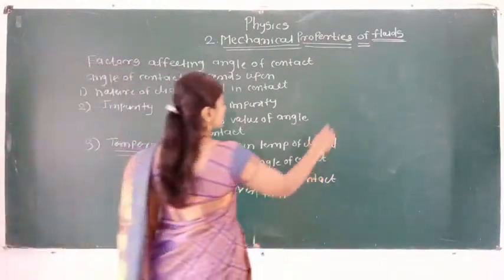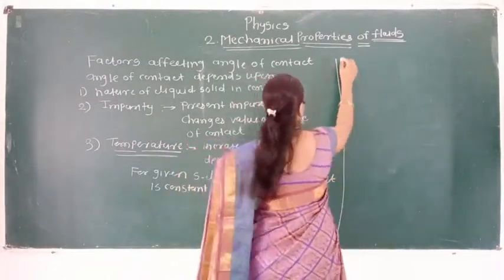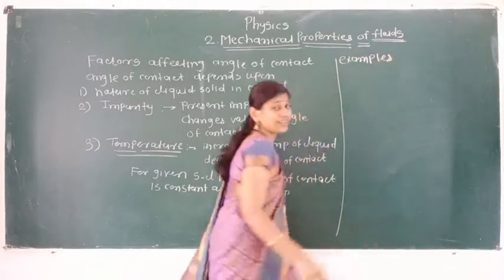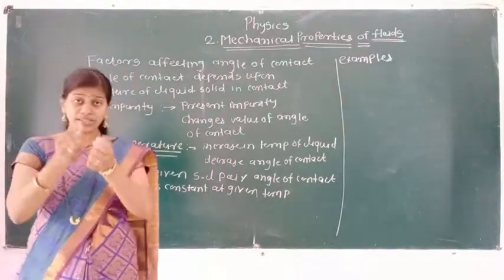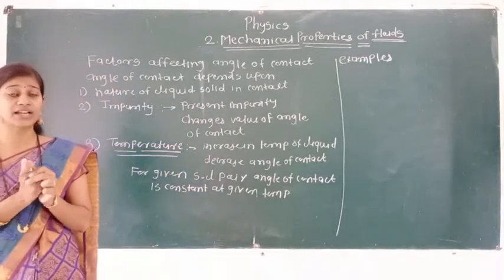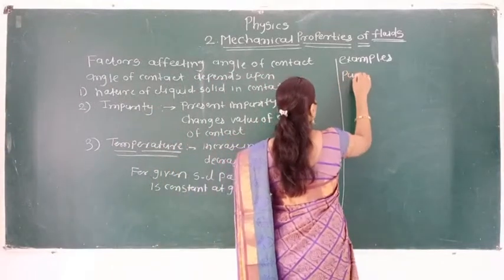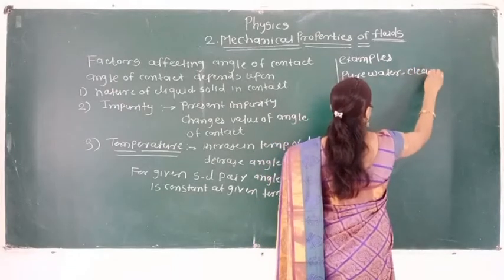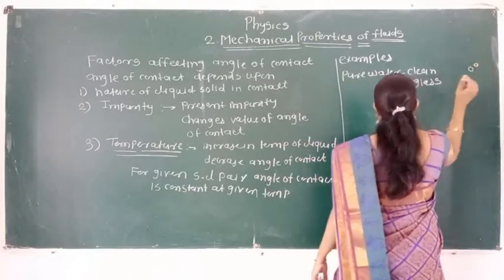Next, there are some examples. For example, what is the angle of contact? If we take examples, they are given in your table. You can learn that table. Simply, it gives the name of the liquid and the name of the solid, and in between them the angle of contact, the measurement of that angle of contact. First, see there, pure water with clean glass, angle of contact is 0 degree.